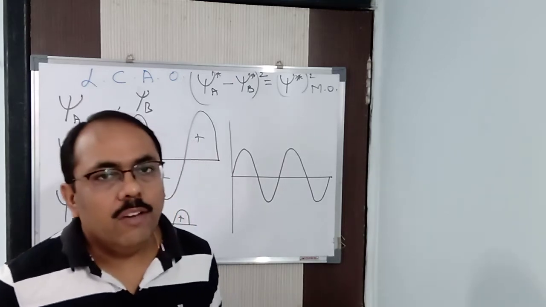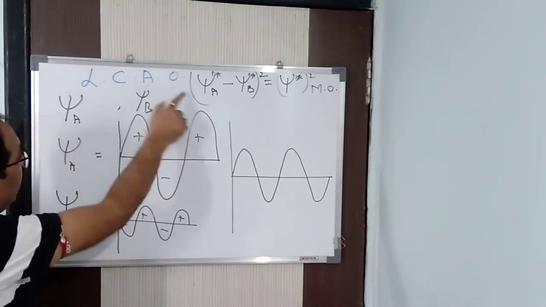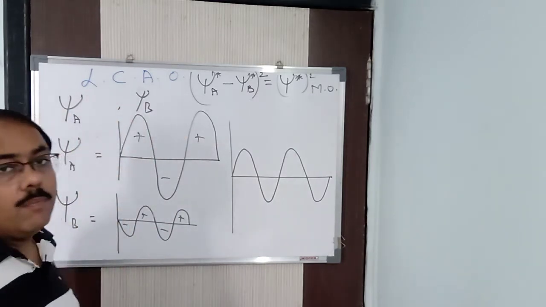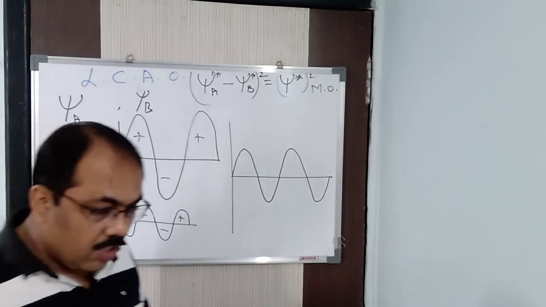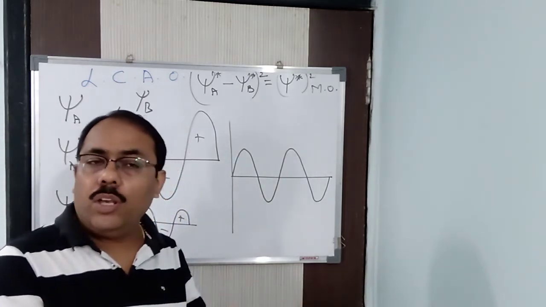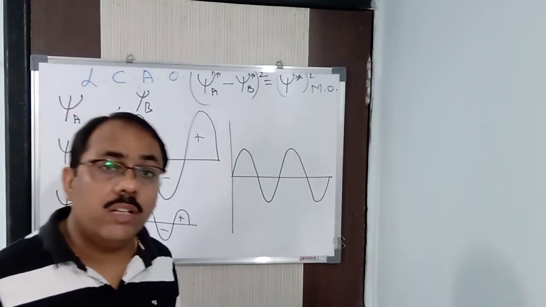So in this way, what we find is that by the method of LCAO, we can explain how the atomic orbitals combine to give rise to a molecular orbital. That is, atomic orbitals do not combine in this manner, just like you have seen in valence bond theory or in any other approach, Lewis dot diagram or whatever it is. Then how do they combine?